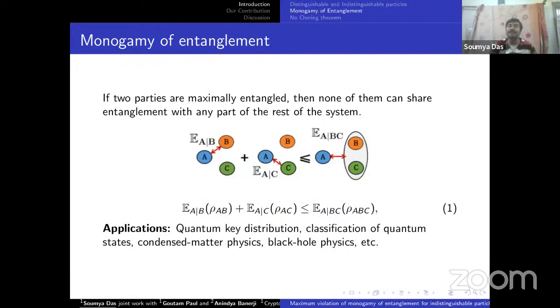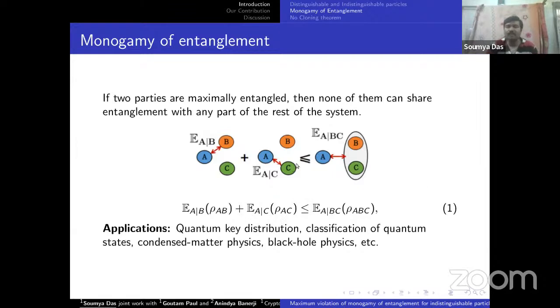That if two particles are maximally entangled, then none of them can share entanglement with any part of the rest of the system. In the figure, you can see if A and B are maximally entangled and E is the entanglement measure, if A and C are also entangled, then the joint entanglement is always less than that of A given B. So mathematically, it can be written, for any entanglement measure E, E of A given B, rho AB, and E of A given C, rho AC, is less than or equal to E of A given rho ABC.